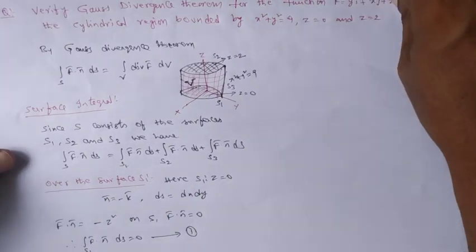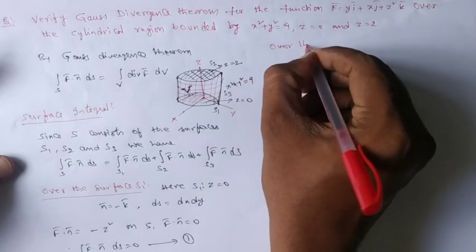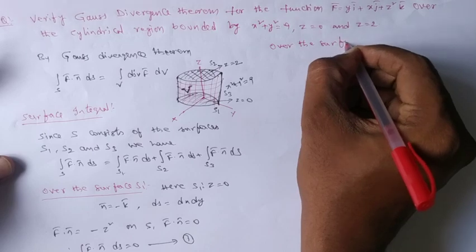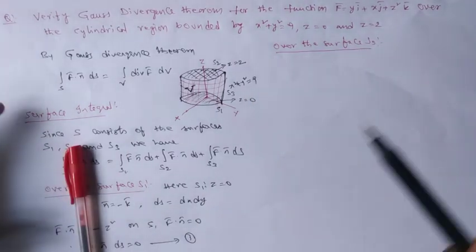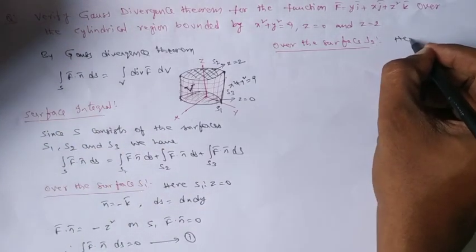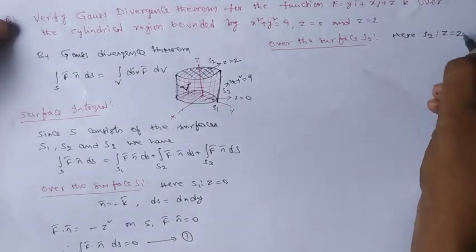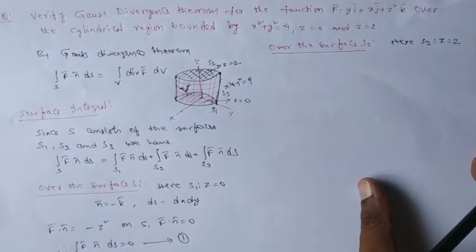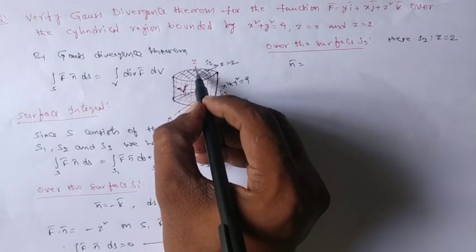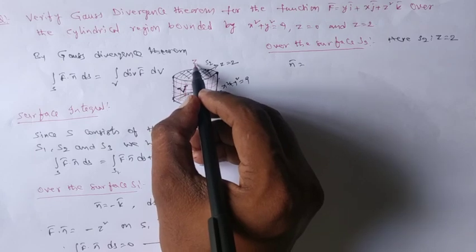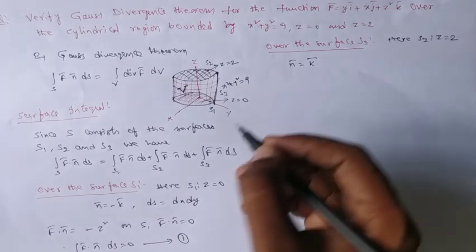So over the surface S2. What the surface S2 means, here the surface equation is S2 is z equal to 2. We are taking the integration over that z equal to 2 surface. So n bar equal to, clearly since we are taking the surface like this, and along the z axis the unit vector is our unit normal. So n bar equal to k bar, the outward one.